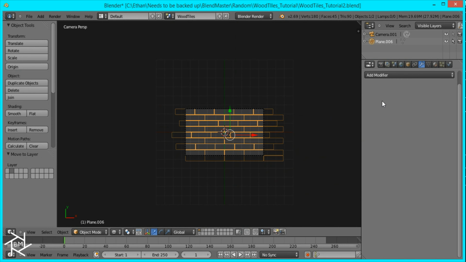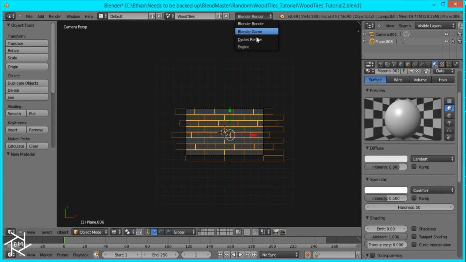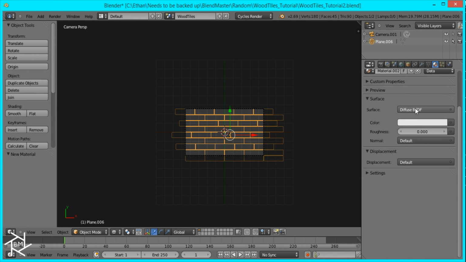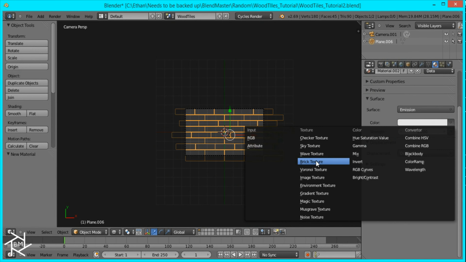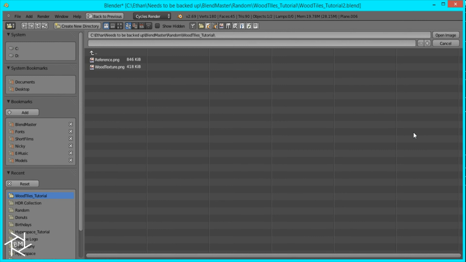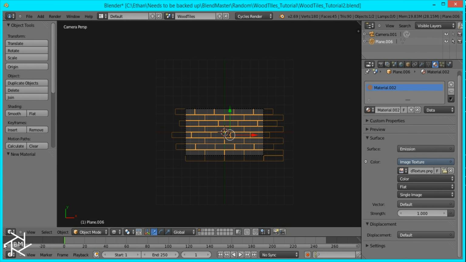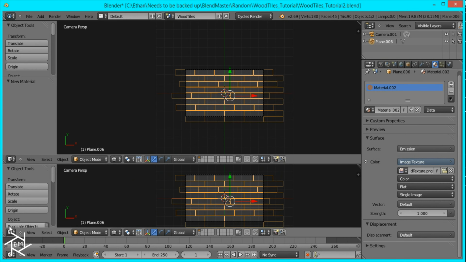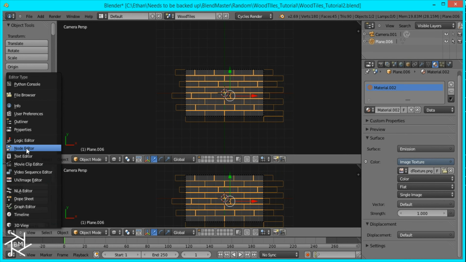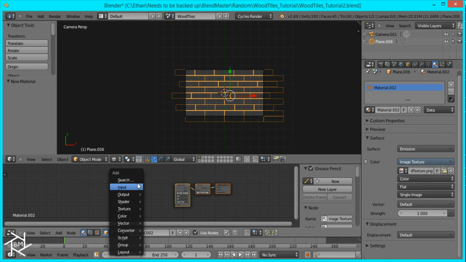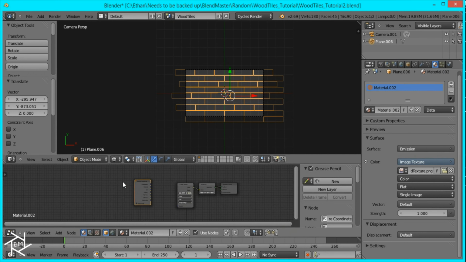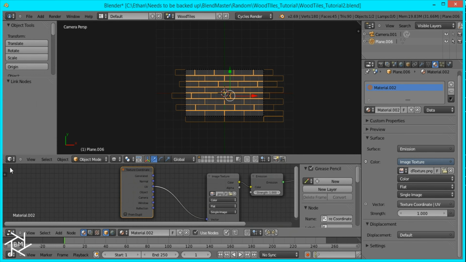And now we want to create the material. So let's add a new material. We're going to switch over to Cycles Render, use nodes. This is going to be an image or emission shader with an image texture plugged in. So open up our wood texture, and I'm going to open up the node editor, and I'm going to add our texture coordinate node so we can plug in the UV.